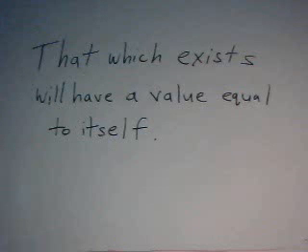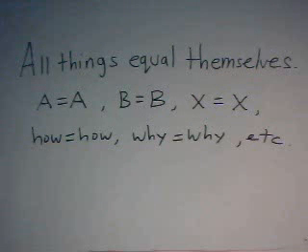This is the fundamental nature of identity. And this is how relationships are possible in the first place. Because if it exists, then by definition, it is in relation to existence. Its most fundamental relationship will be the value of itself, which is its proof of its existence. A equals A.